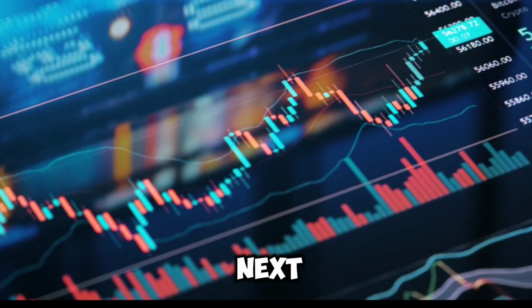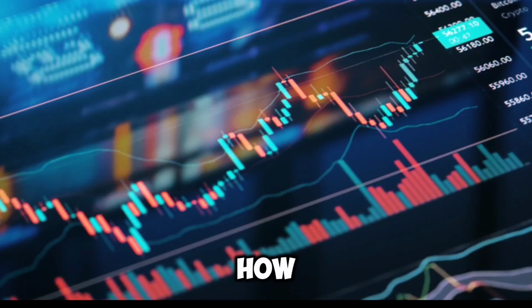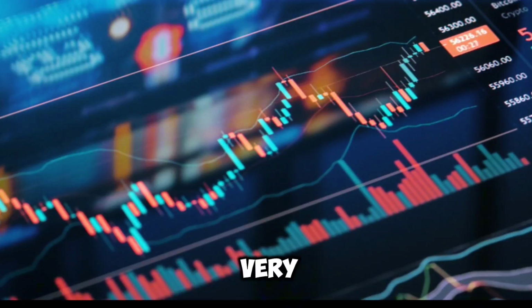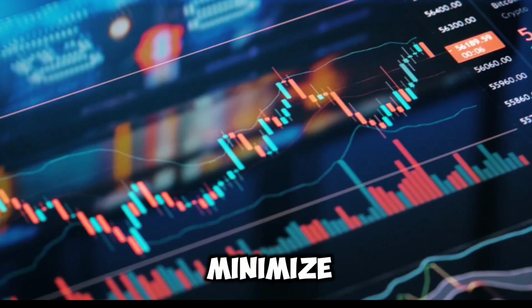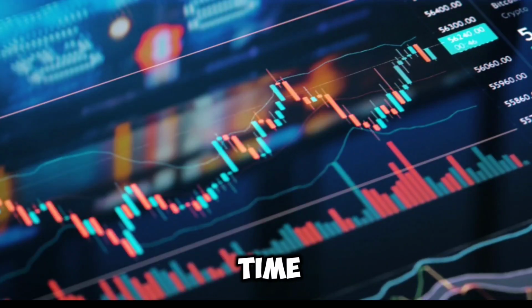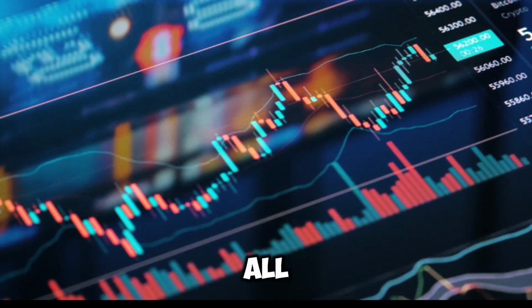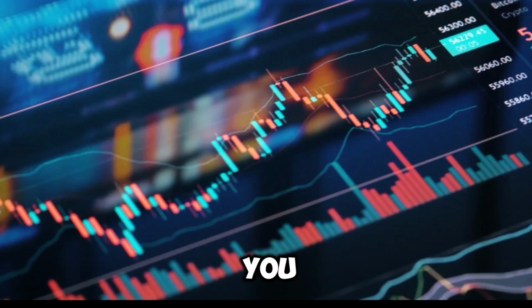So guys, in my next video, I am going to talk about how to perform this transaction very fast and to also minimize time. And I will also show you guys other types of arbitrage that you can use to make profit or money.